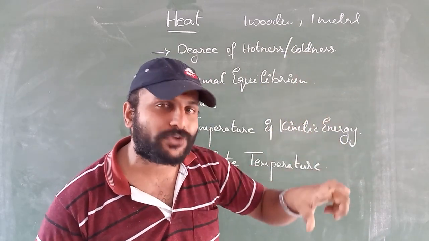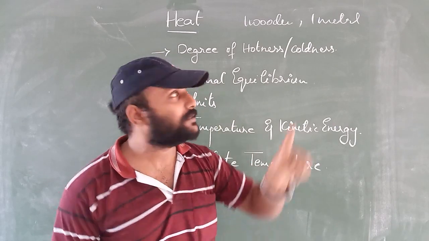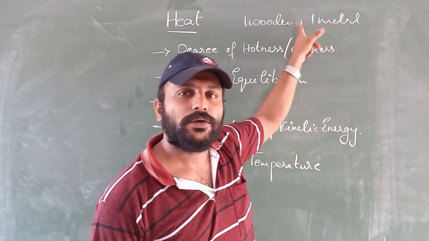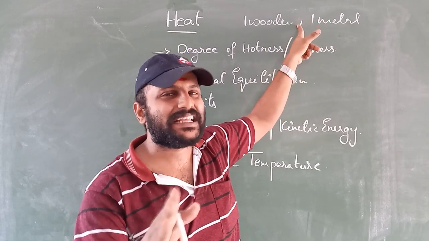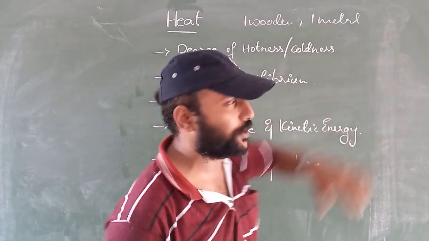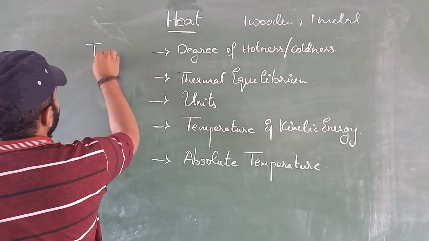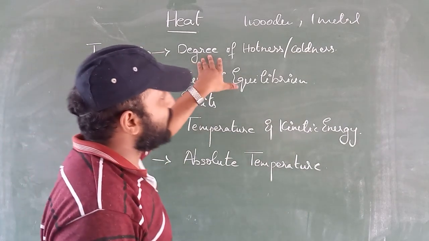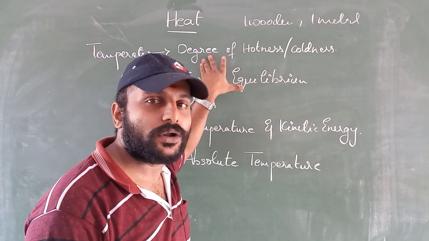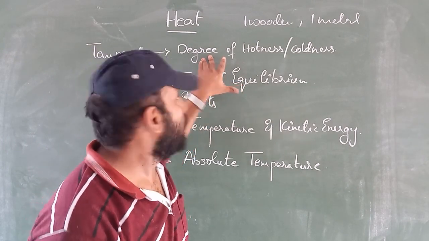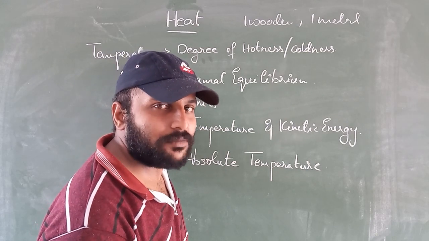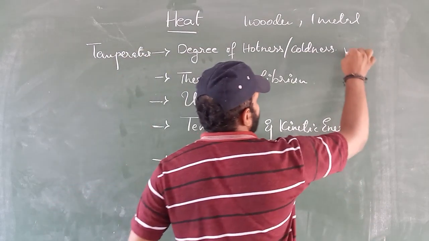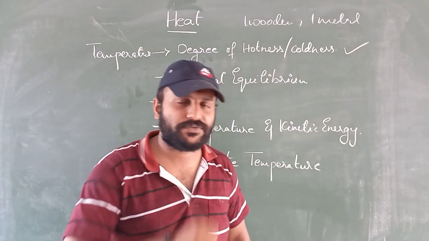So the degree of coldness for the metal piece will be greater than for the wooden piece. So this is the basic definition for temperature. Temperature is defined as degree of hotness or coldness. Understood everyone? Temperature is nothing but a degree of hotness or coldness. Up to here understood.